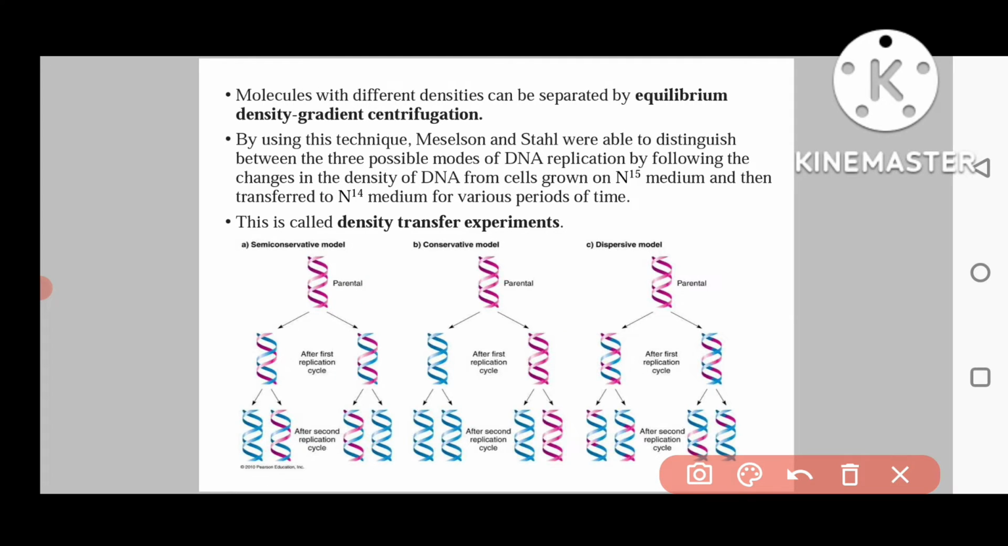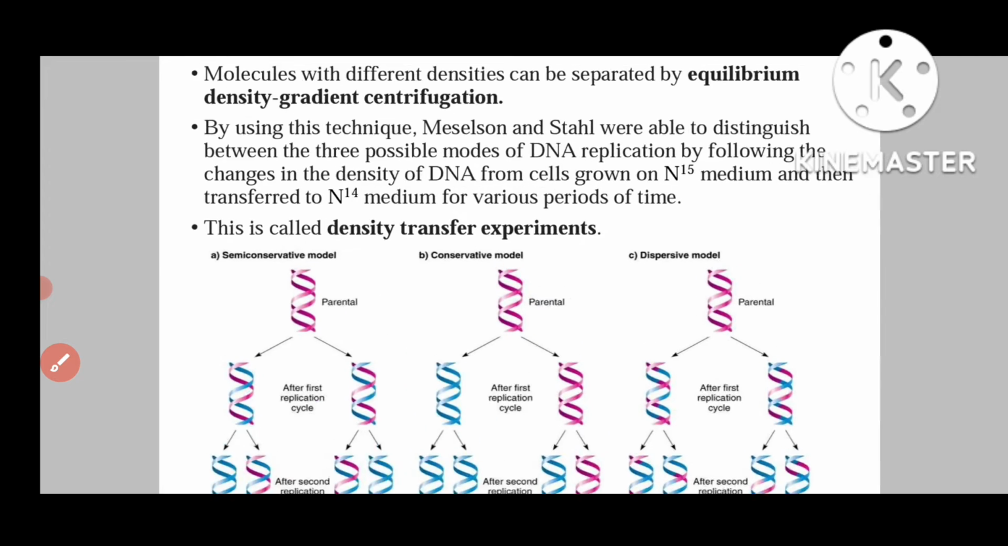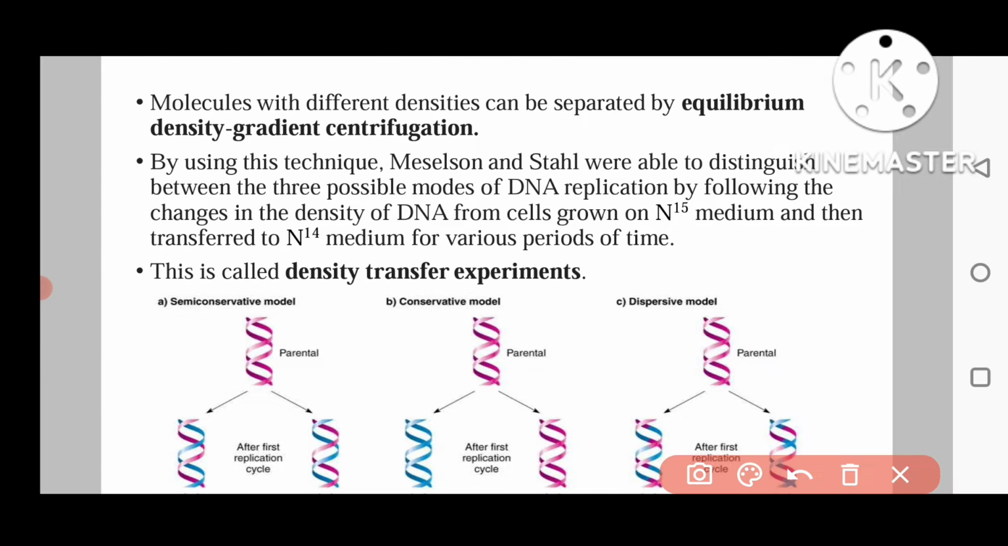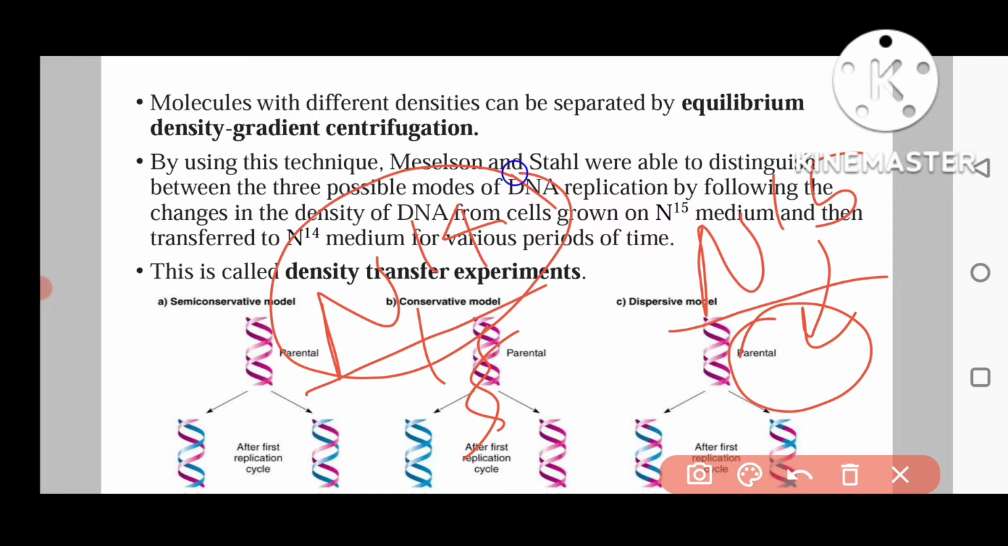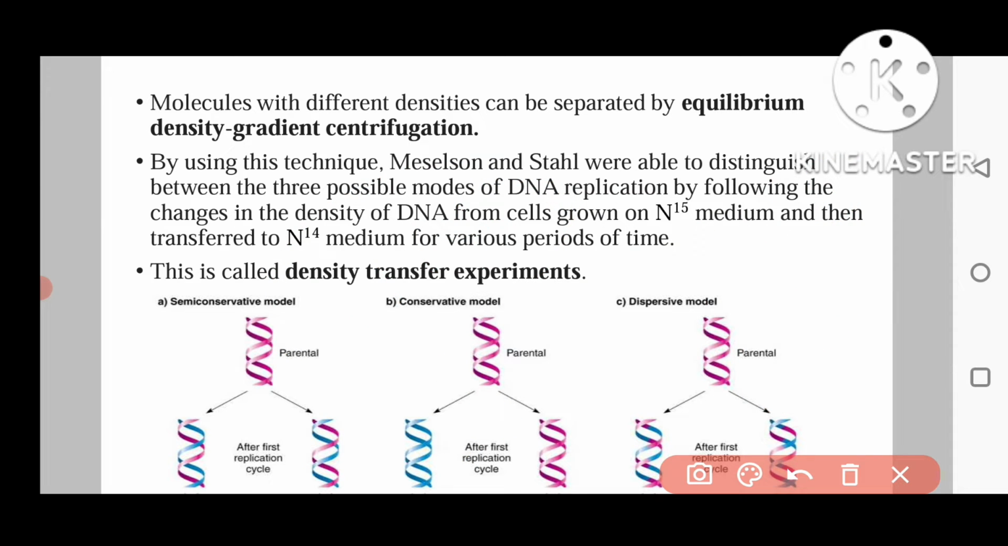Molecules with different densities can be separated by equilibrium density gradient centrifugation. So this is the method which they used. They centrifuged the cells having different density, meaning having different nitrogen molecules. So the nitrogen 14 DNA will be clearly separated from nitrogen 15 because it is lighter. The E. coli DNA which has nitrogen 15 will be a little bit heavier as compared to the DNA in which nitrogen 14 is there. So this was the base of their experiment.